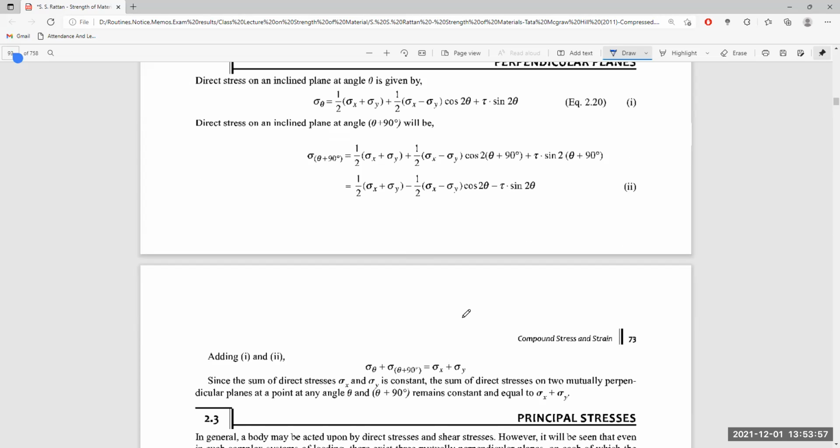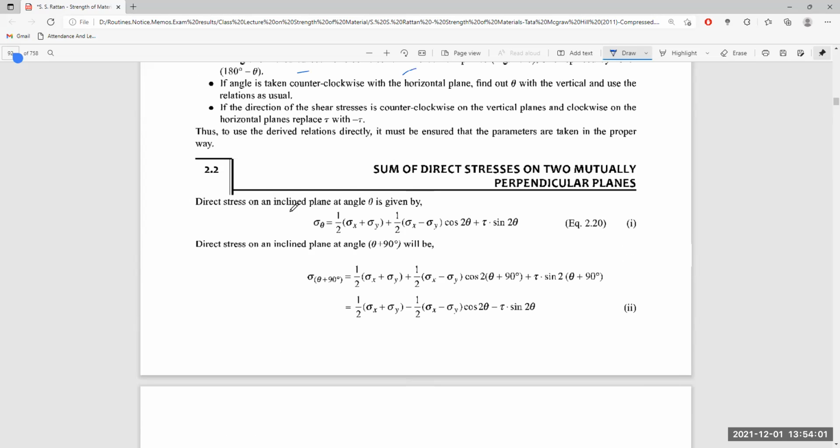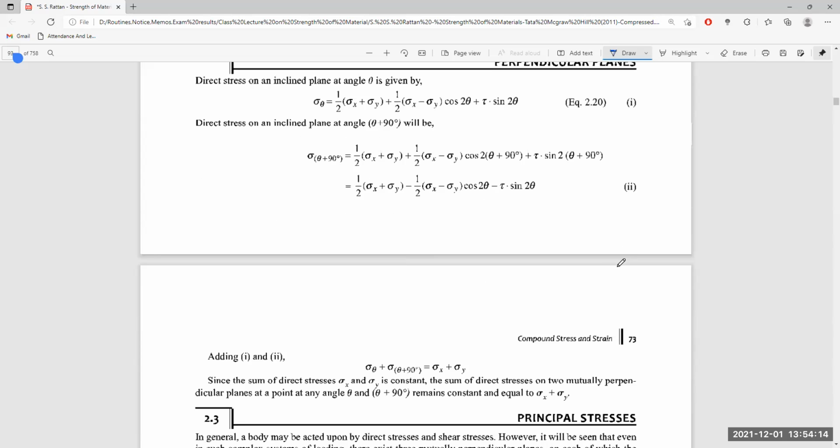If we add these two stresses, found on two mutually perpendicular planes, where theta was initially theta and the next is theta plus 90, then what will happen? This will become half of sigma x plus sigma y plus half of sigma x minus sigma y times cos 2 theta, and so on.